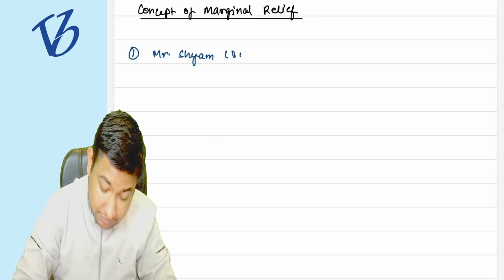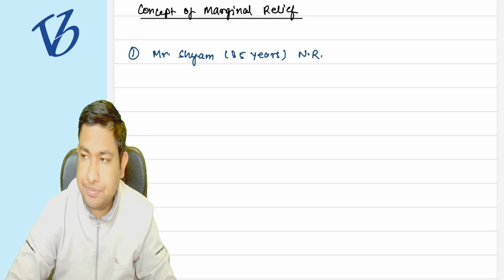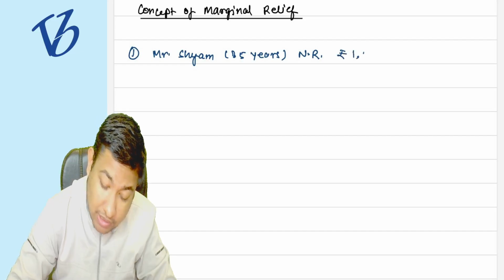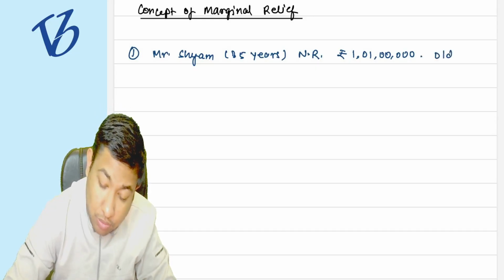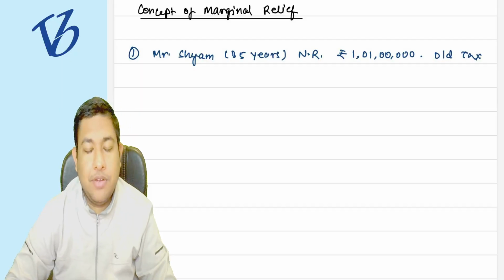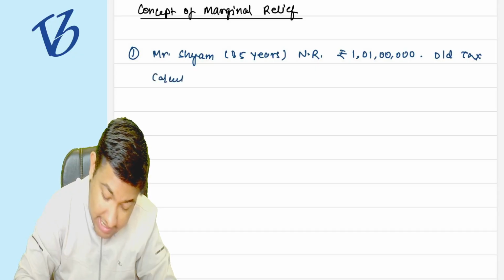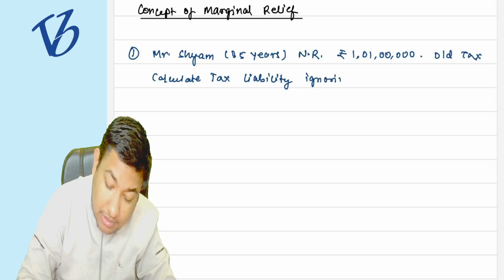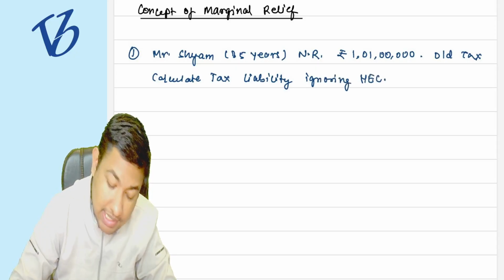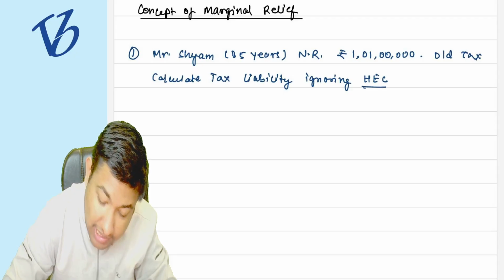Mr. Sham, of 85 years of age, who is a non-resident, having the income of 1 crore 1 lakh rupees. He is under the old tax regime, not opted for the 115BAC. He opted out from 115BAC. Calculate his tax liability, ignoring the HEC, that is cess. I haven't taught you what the cess is, so till now, just ignore the HEC.